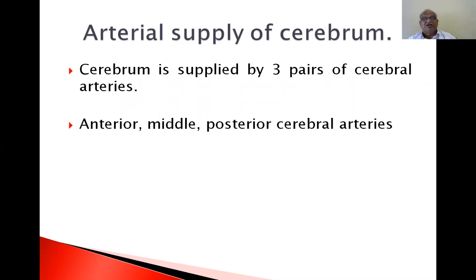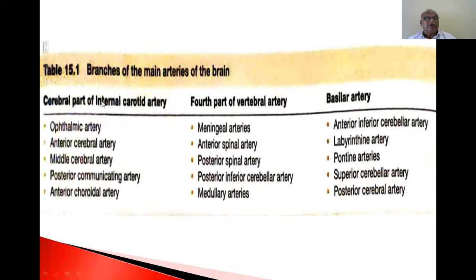Arterial supply of the cerebrum. The cerebrum is supplied by three pairs of cerebral arteries: anterior cerebral artery, middle cerebral artery, and posterior cerebral artery. Now, the cerebral part of the internal carotid artery, the fourth part of the vertebral artery, and the basilar artery: branches of the main arteries of the brain.